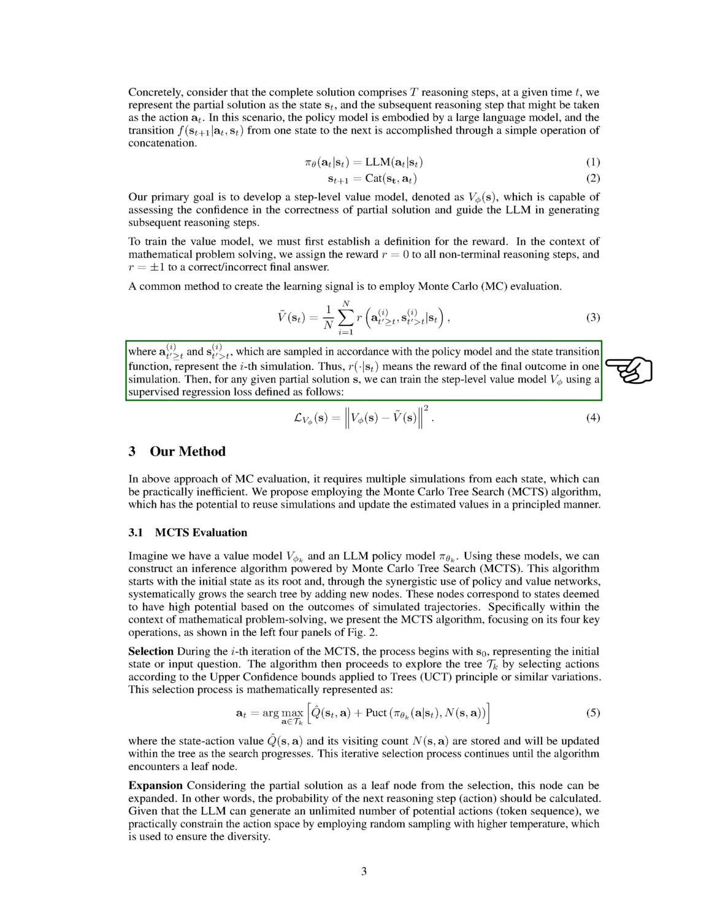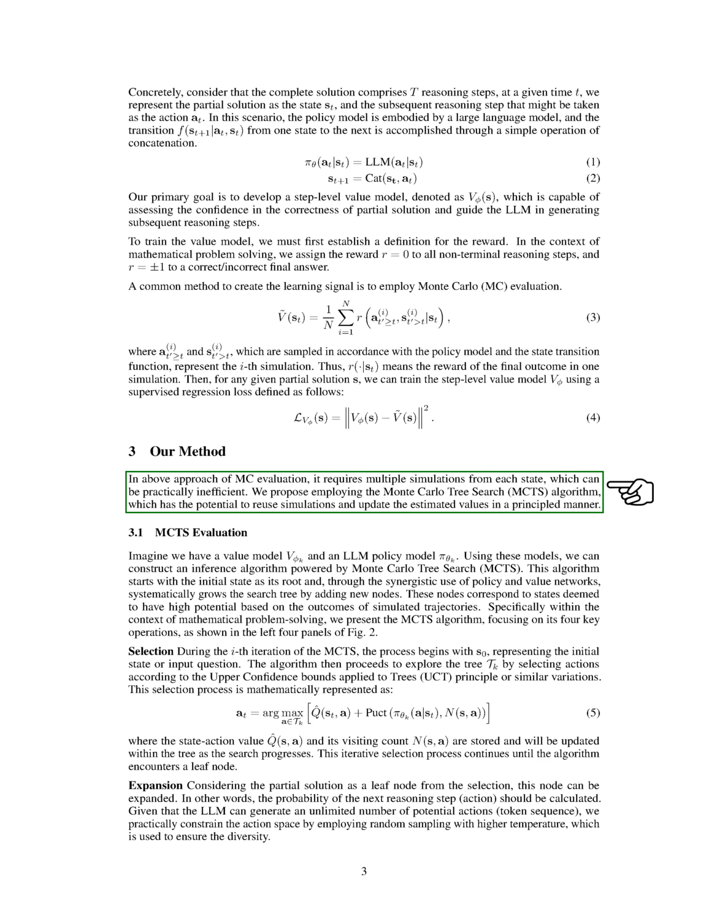Section: Our method. In this section, we introduce our method. In the traditional Monte Carlo, MC, evaluation approach, conducting multiple simulations from each state can be inefficient. To address this, we suggest using the Monte Carlo Tree Search, MCTS, algorithm, which allows for reusing simulations and updating estimated values effectively.